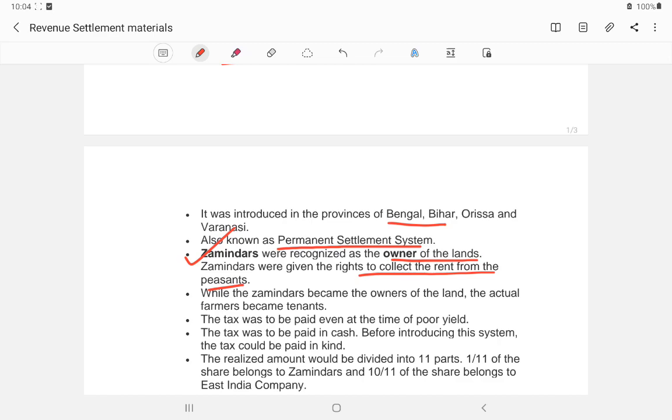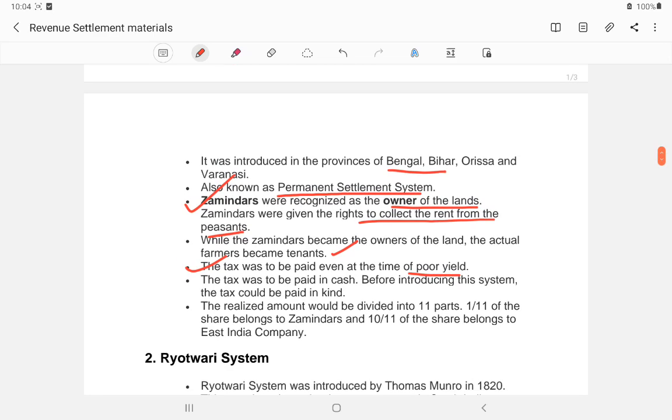While the zamindars became the owners of the land, the actual farmers became tenants. So the tax was paid even at the time of poor yield. 1/11 belonged to the zamindar, and 10/11 belonged to the East India Company.